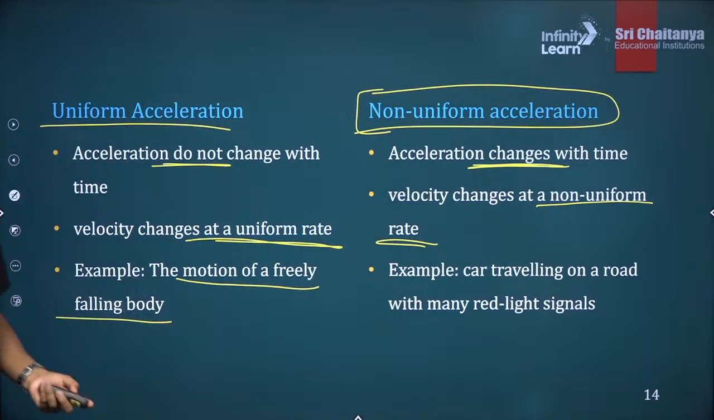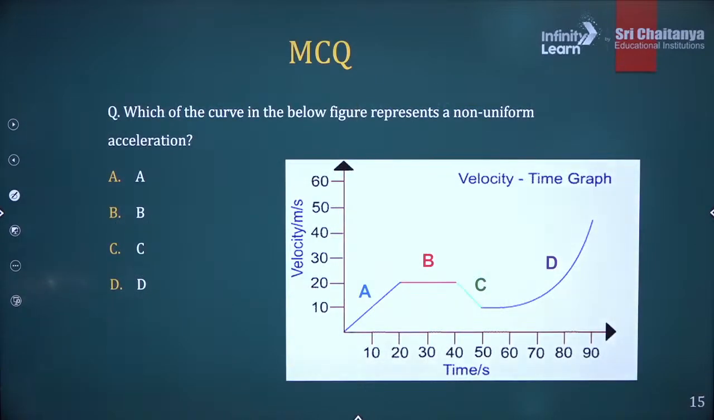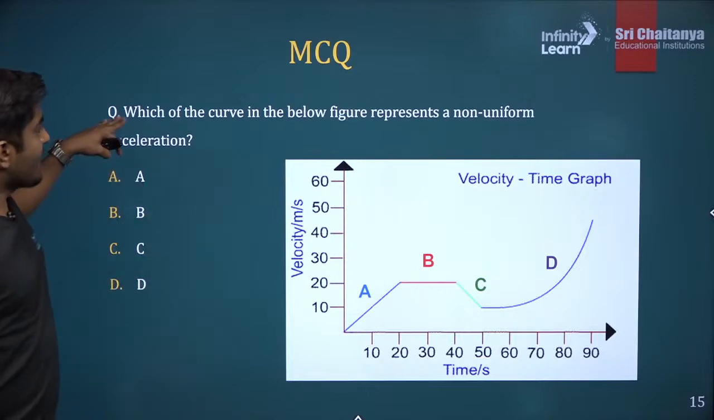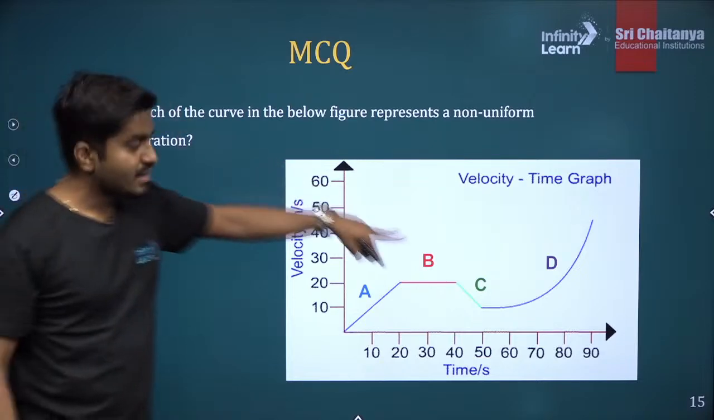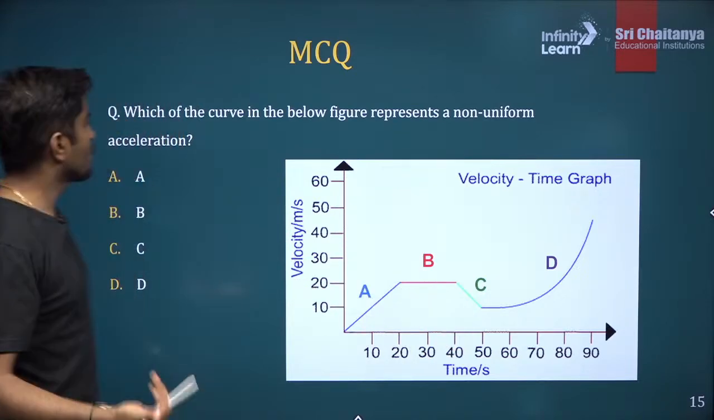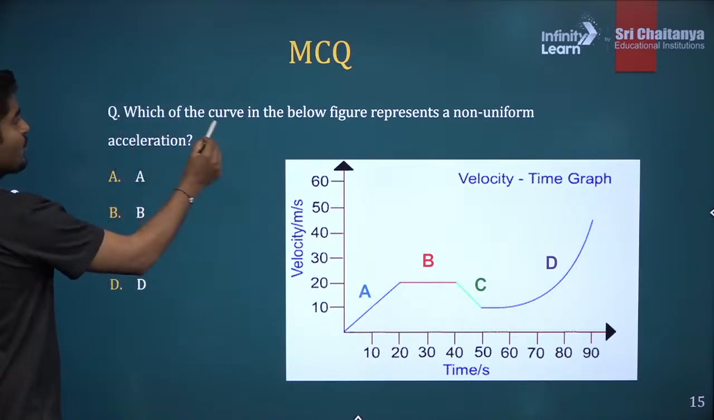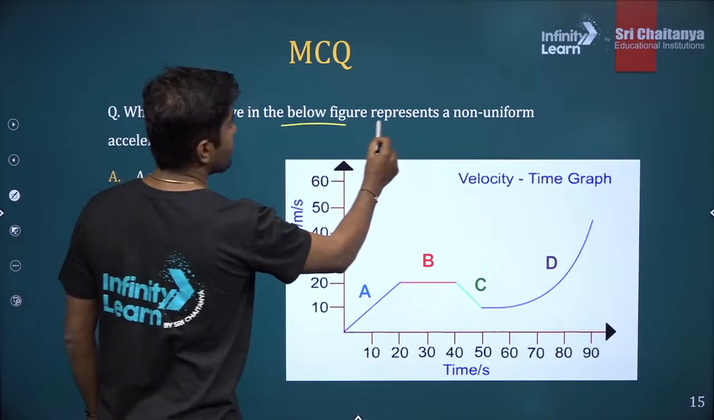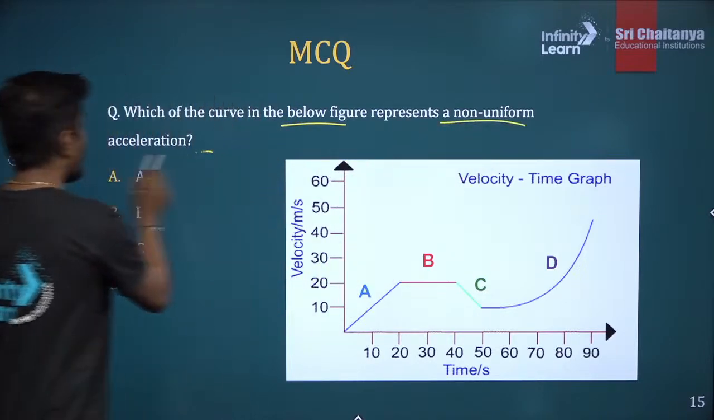Okay. So let's solve one more question based on this. Solve this. Okay, so here we have a graph. There is a velocity versus time graph, and what we want to find out is which of the curves in the figure below represents a non-uniform acceleration.